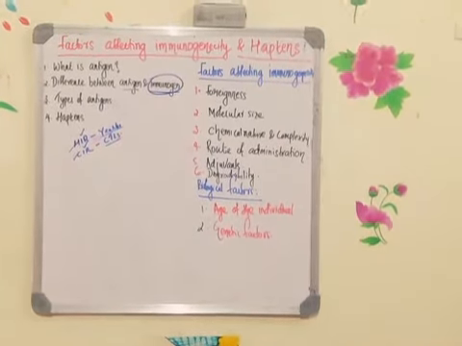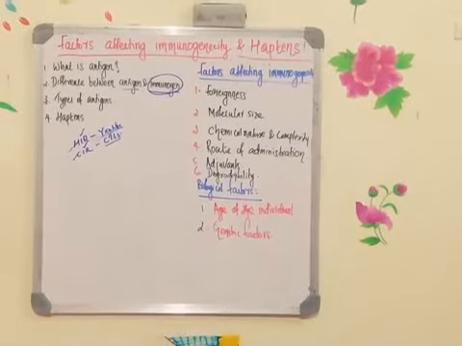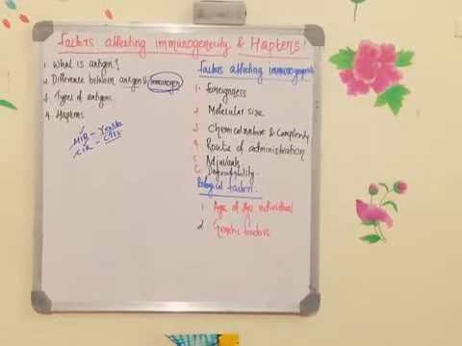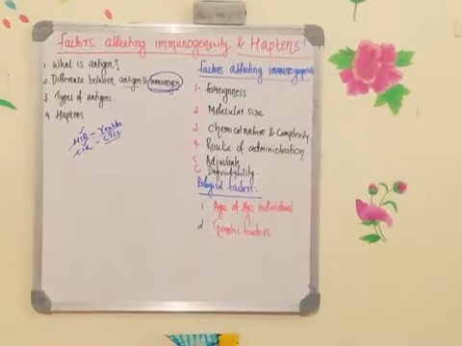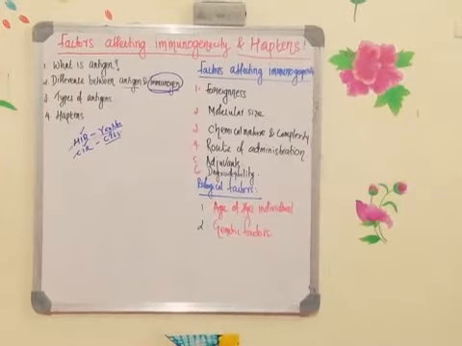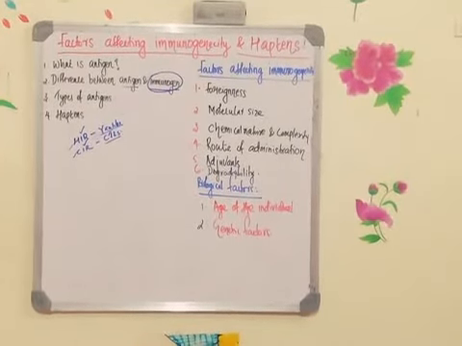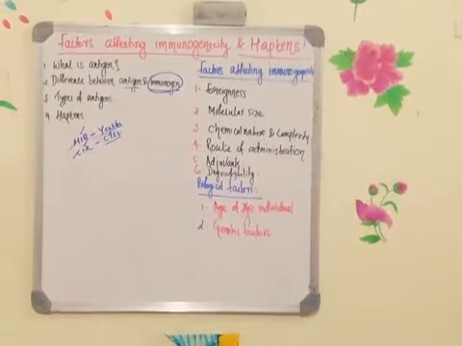Now, all the antigens are recognized by the immune system, but only a few antigens will be capable of activating the lymphocyte. They are called immunogens. The definition of an immunogen is a compound which can activate the immune system, or activate the B and T lymphocytes, to activate humoral and cell mediated immune response. They are called immunogens.